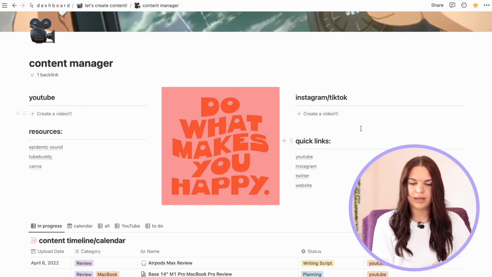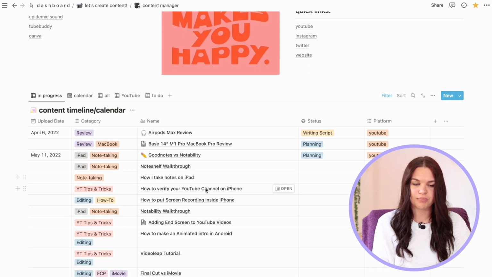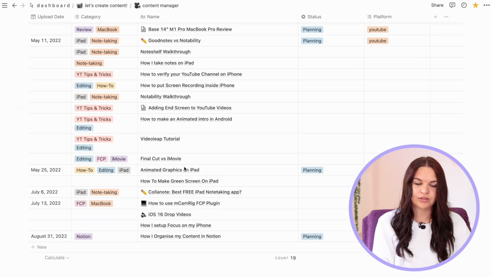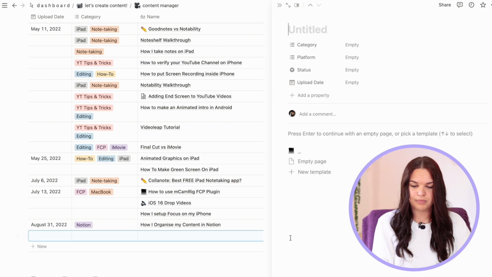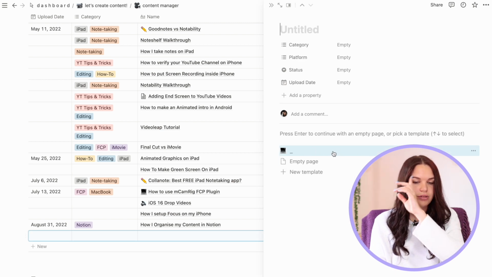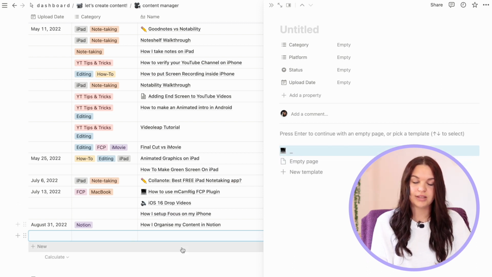So these are template buttons for templates that she made. The templates that are here, I don't really use. I did when I first started using this template, so that's why I keep it here if I ever want to use the template again. But recently I've made my own template that is made within the database. So when I click on new in the database, you'll see if I go to the page, it has a template here that I can just easily use. So I don't need to use her templates anymore, but it's there if I need it.